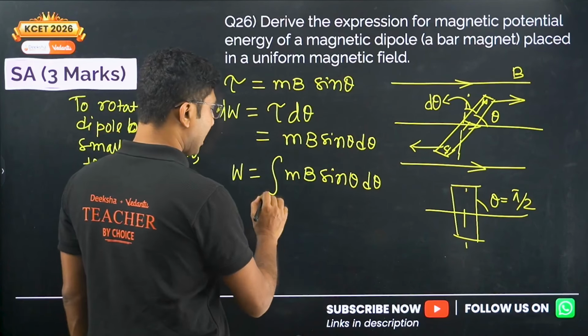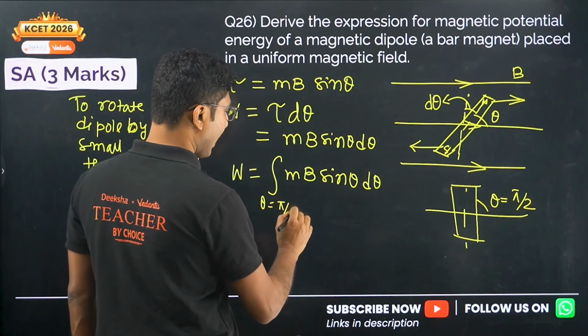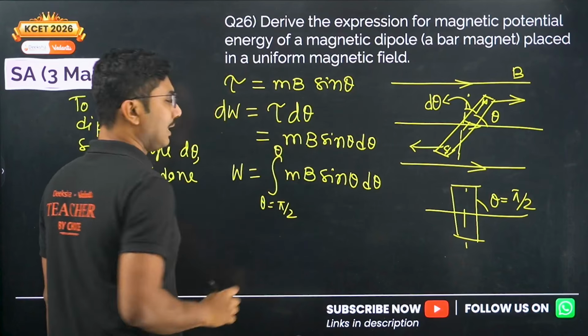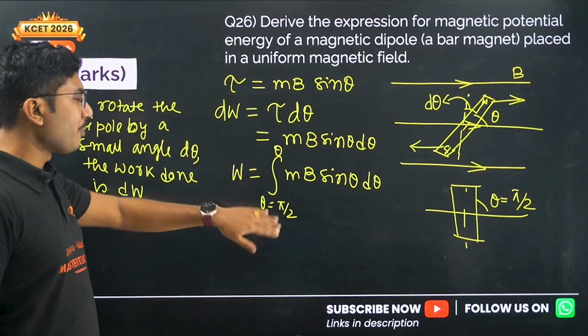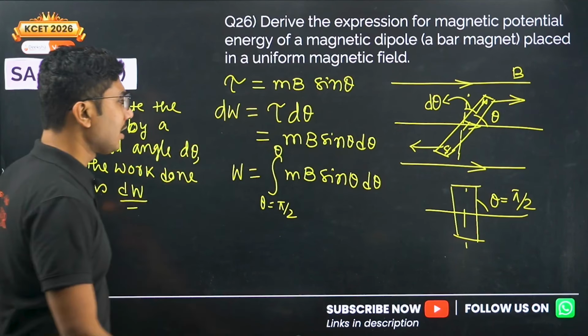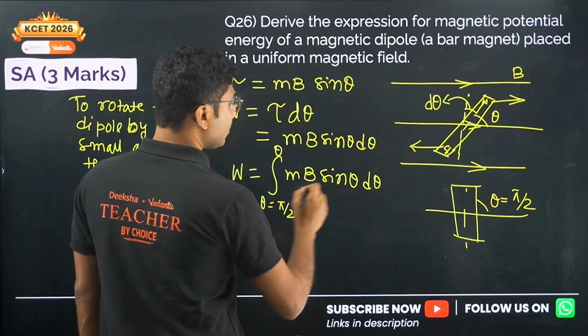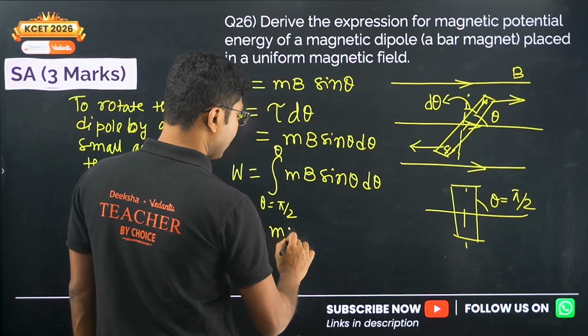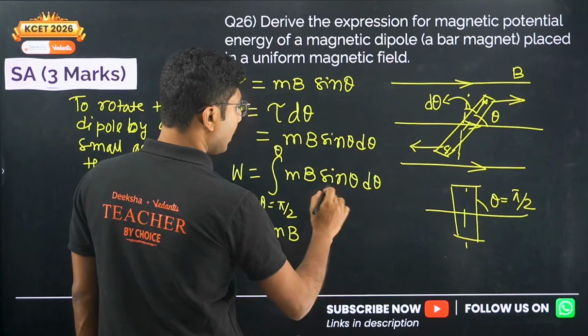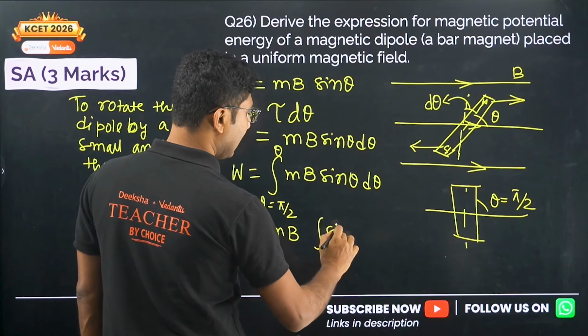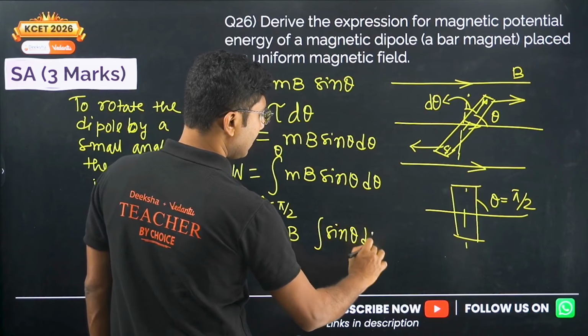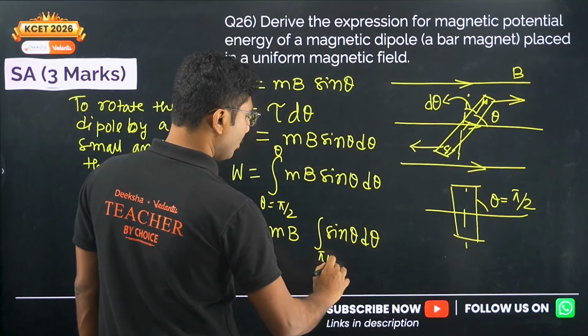So here we will start at theta equals pi by 2 and we will end up at some angle theta. So from pi by 2 to theta, how much work are we doing? Starting point, ending point. Now let's do the integration. MB is constant, by the way, so it will come out of the integration. So the only integration left is sin theta d theta, and the limit is pi by 2 to theta.